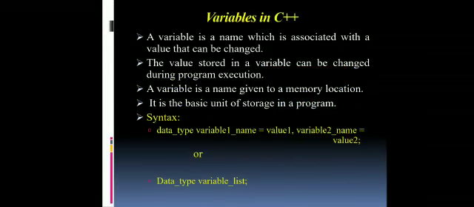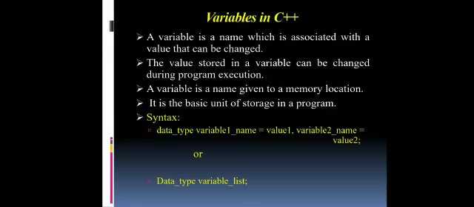Now we move on. What is a variable? A variable is a name which is associated with a value that can be changed. It is a value which can be changed during program execution. It is the basic unit of storage in a program.